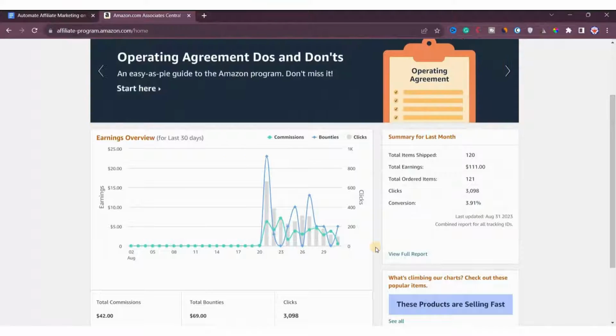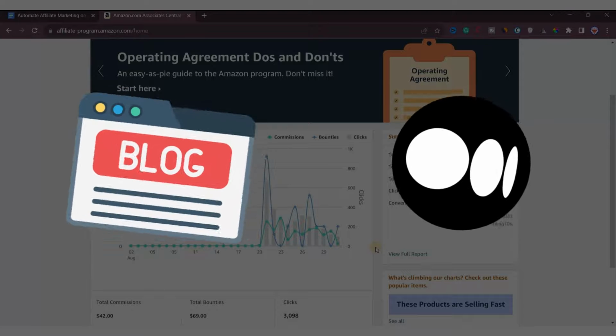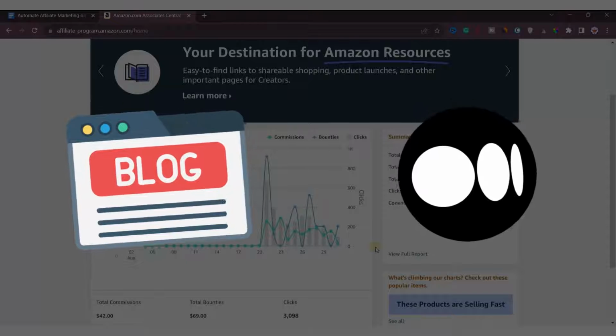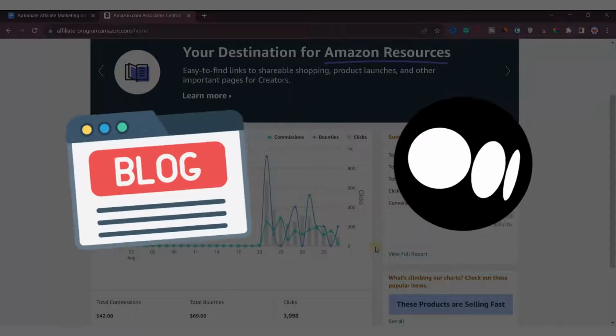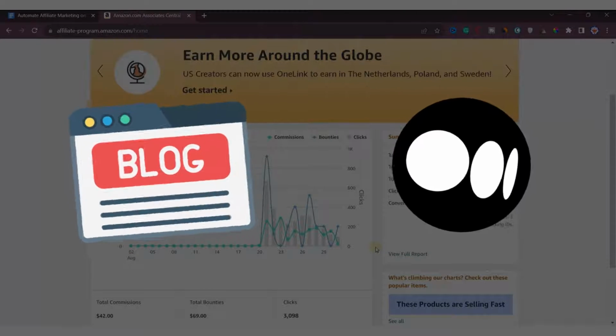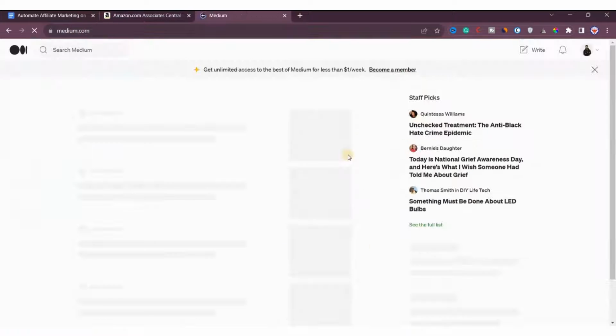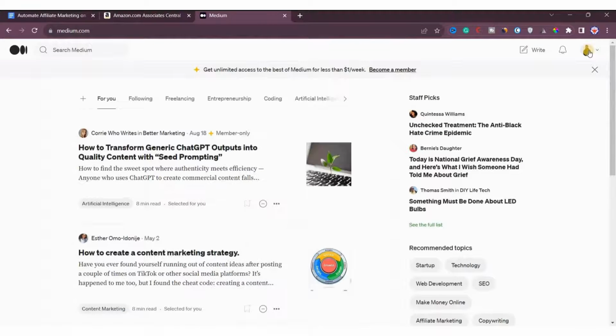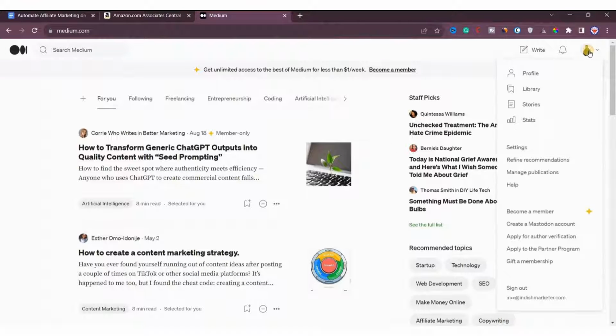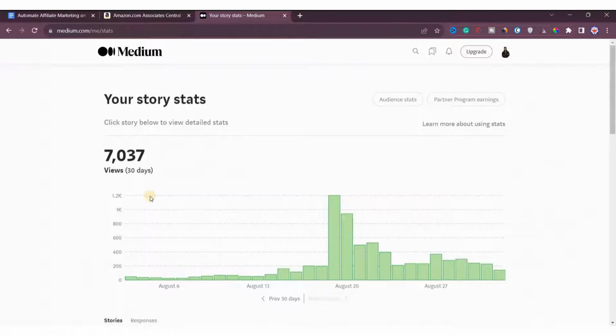Now let me explain my traffic sources that help me to get results like this. My main traffic sources are my blog and Medium. First, I'll take you to Medium and show you some stats over there so you can understand how I publish content through automation. So let's start with Medium. I have opened my Medium account and now I will click here to go to the stats. As you can see, in the last 30 days, I have received 7,037 views.